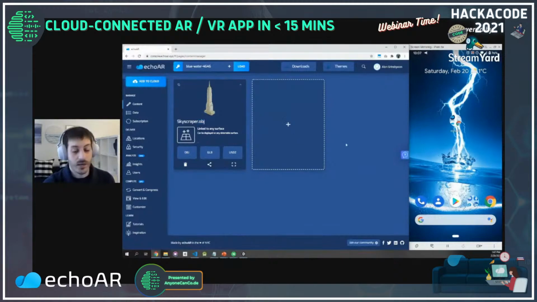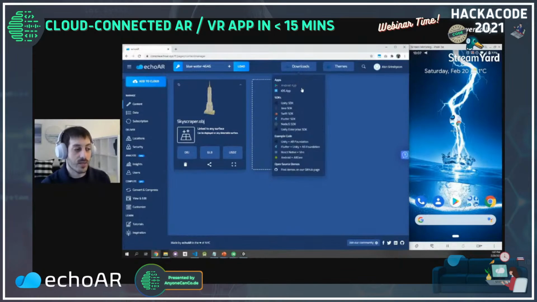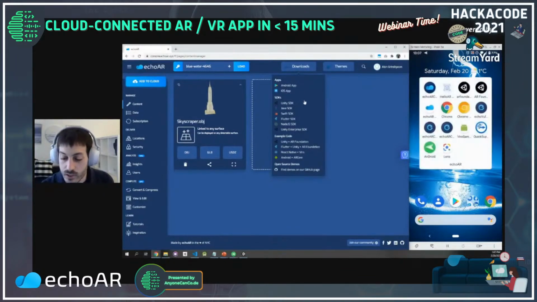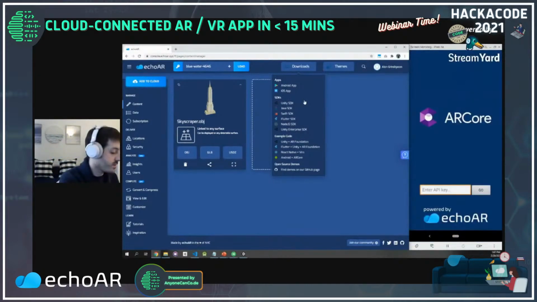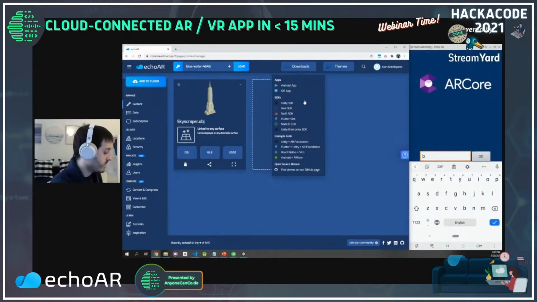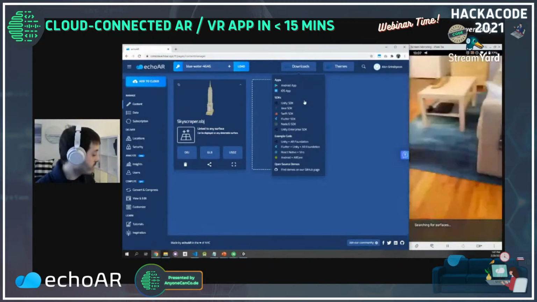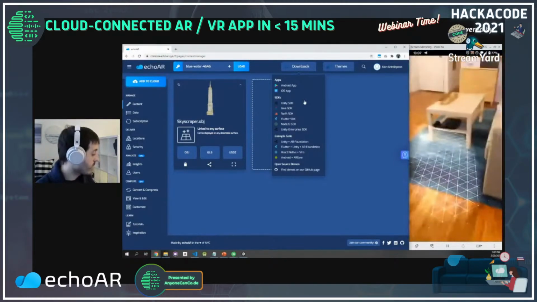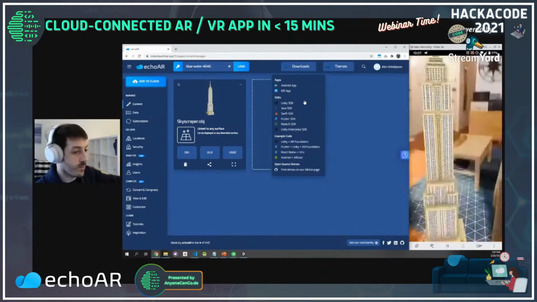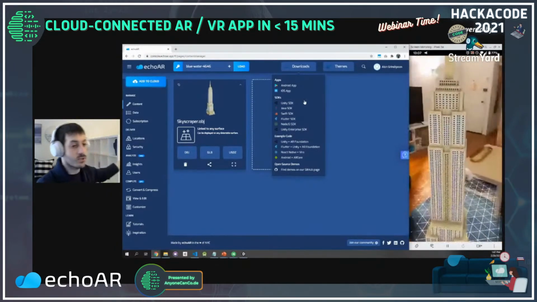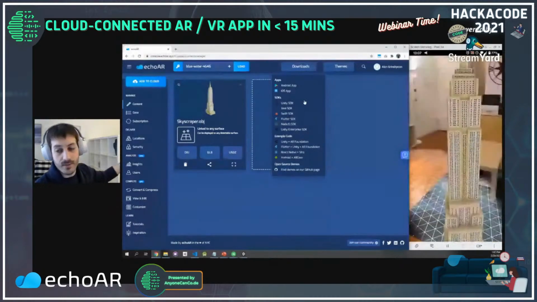But now that we have it here, we can open a sample app, for example, that we have here on our downloads page. There's a sample app for Android or iOS. Super easy. All you have to do is open that app, plug in your API key. So let's do that. Data will stream from the cloud to the device. The app itself is just a camera. There's nothing here. The camera instantiated, you're seeing a look of my apartment. And there you go. The Empire State is right here. I can walk around, walk inside. Super simple. How cool is that?